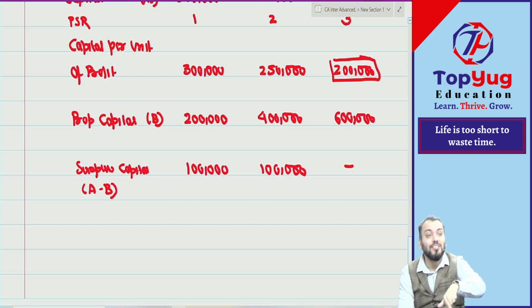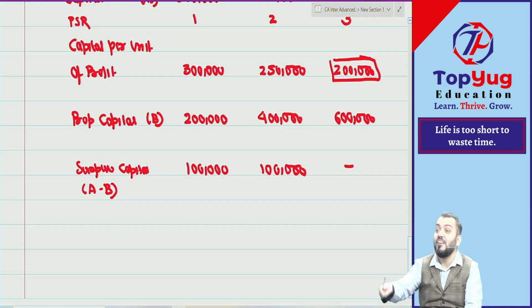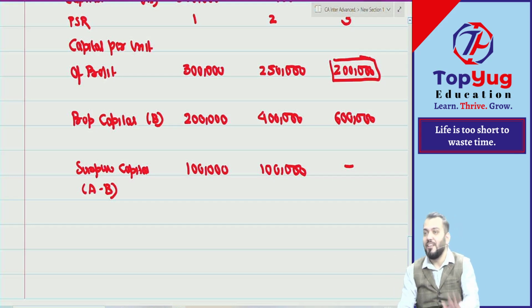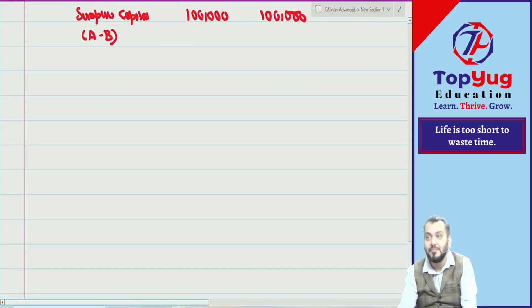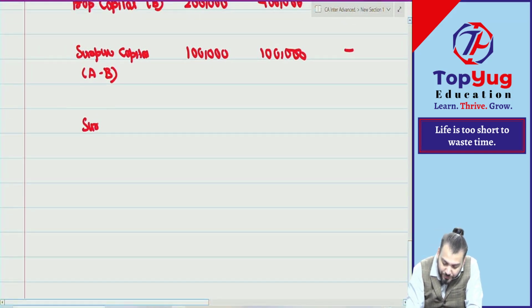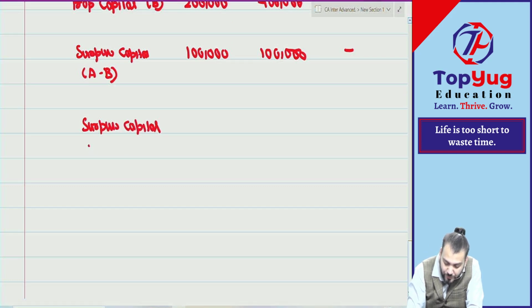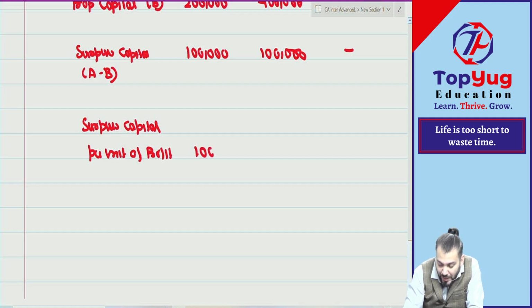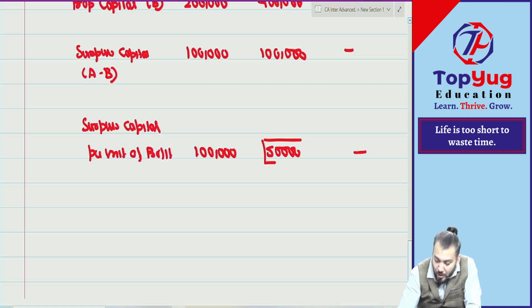Once again we'll find out surplus capital. Among A and B, who has given what? Once again we'll find out capital per unit of profit. So first we'll find out surplus capital per unit of profit. So 1 lakh divided by 1 and 1 lakh divided by 2, how much? 50,000. We'll take which as base? So this becomes our base capital.